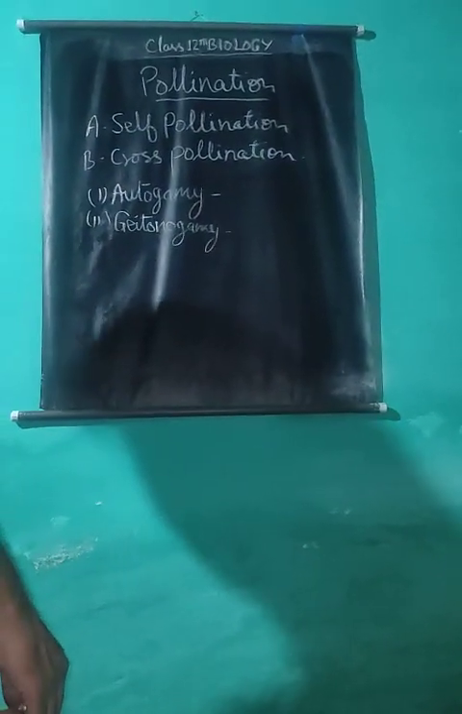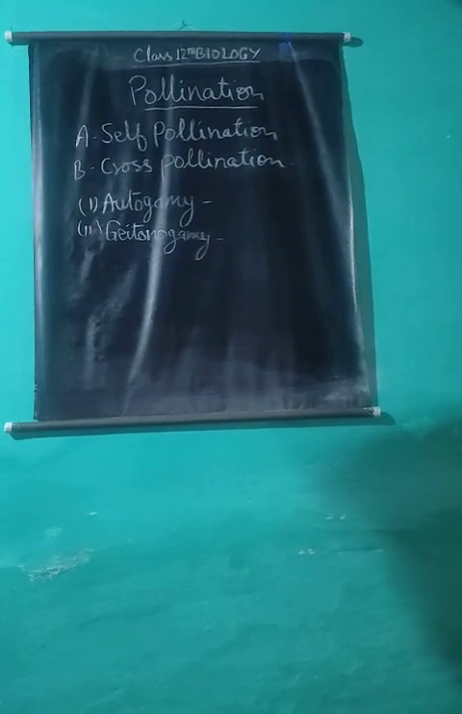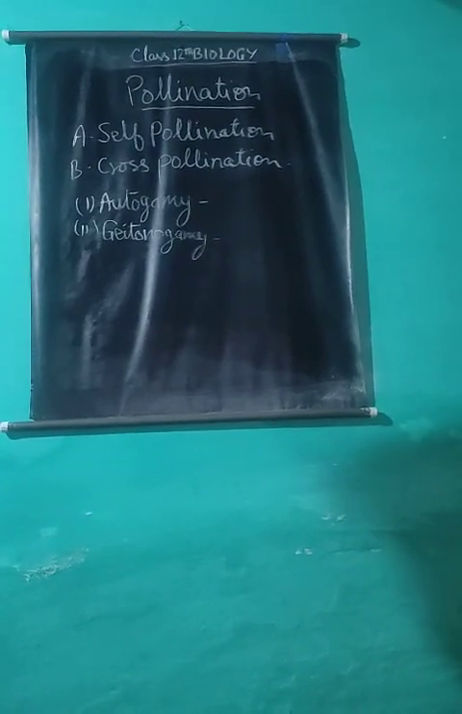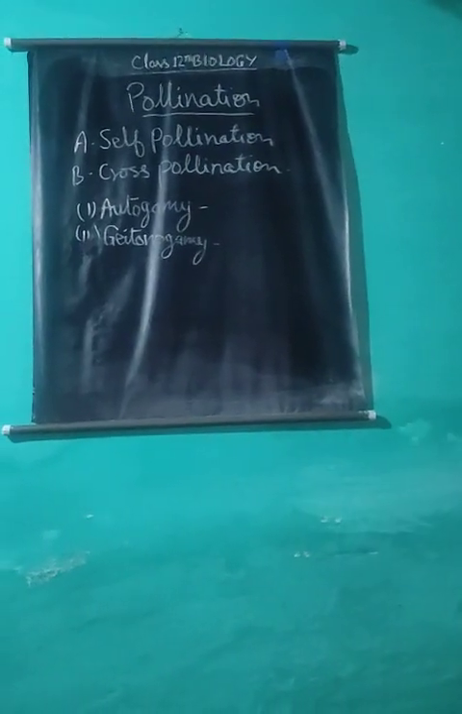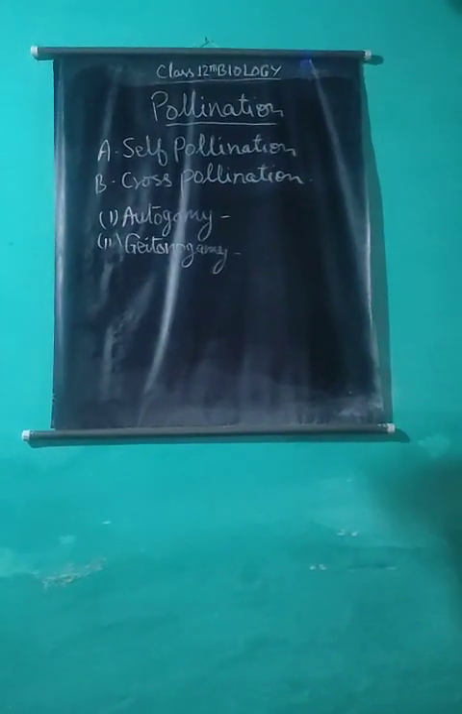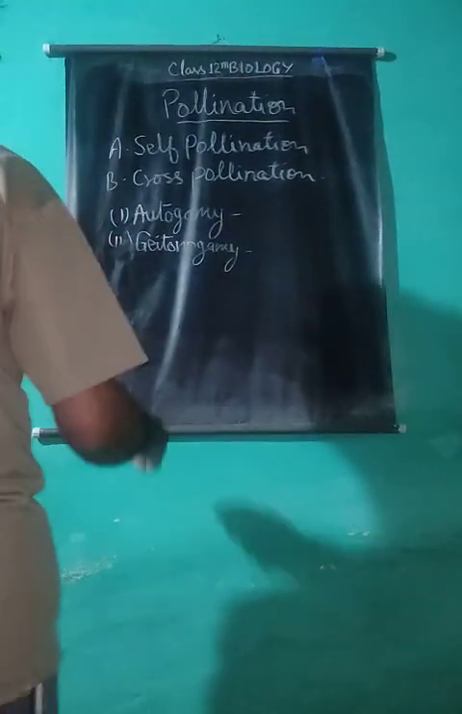Autogamy: when a flower is pollinated by its own pollen, it is called autogamy, as in wheat, pea, rice, etc. Geitonogamy: when pollen grains from one flower are transferred onto the stigma of another flower borne on the same plant, it is called geitonogamy.